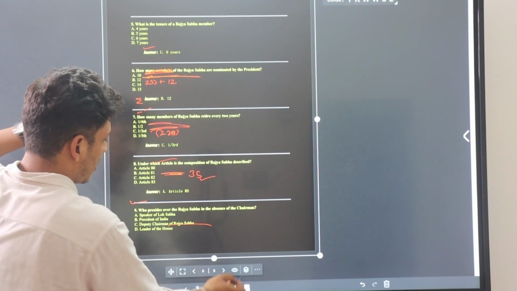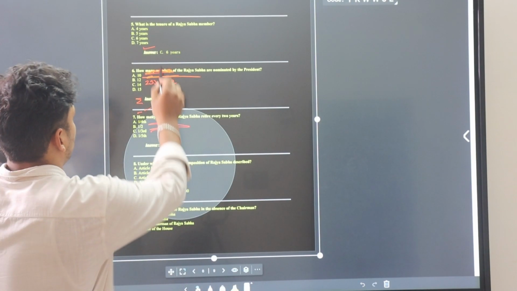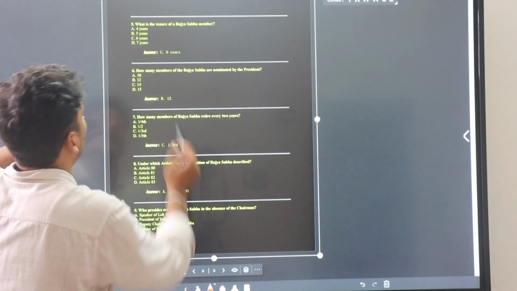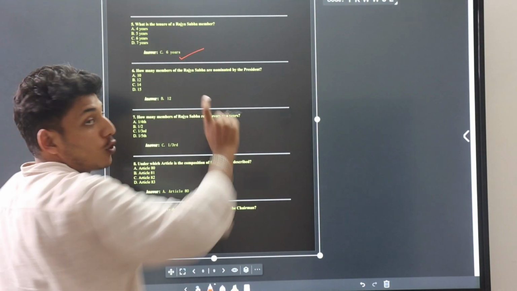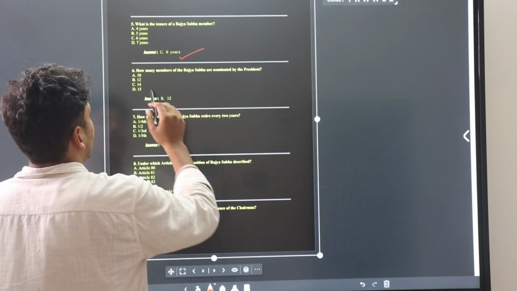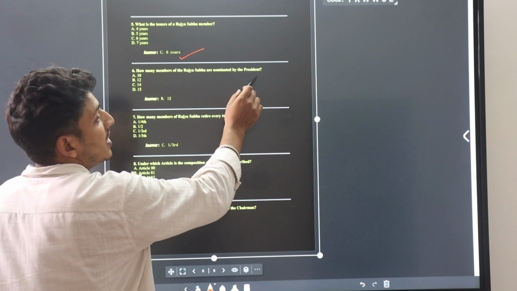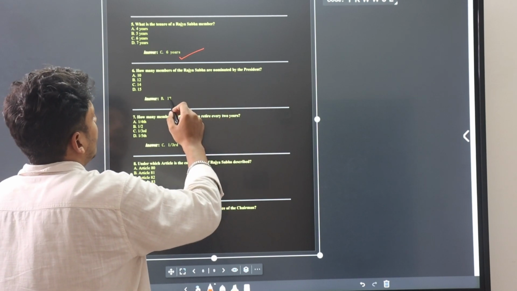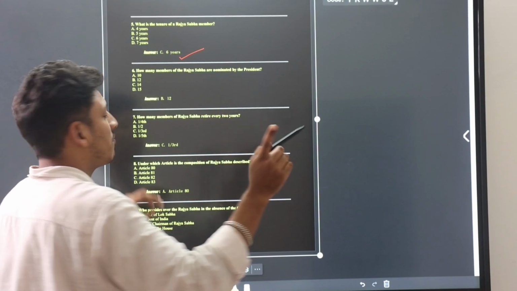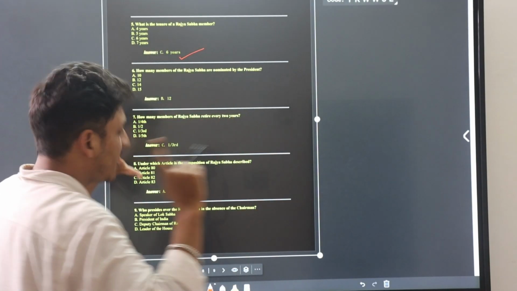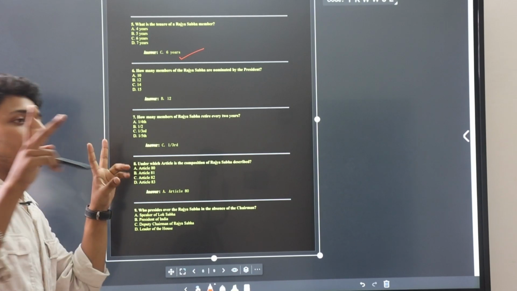Today I have brought many questions to you. Now, what is the tenure of Rajya Sabha? Rajya Sabha tenure is 6 years and Lok Sabha tenure is 5 years. Okay. How many members of Rajya Sabha are nominated by the president? 12 members. Okay. How many members of Rajya Sabha retire every 2 years? One third of the members of Rajya Sabha retire every 2 years.